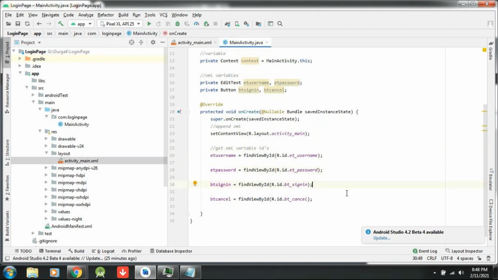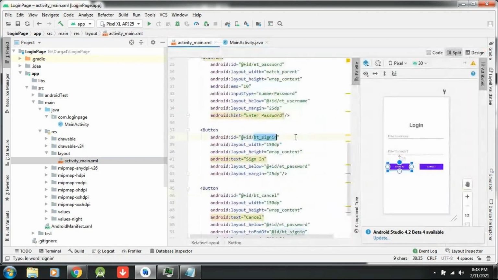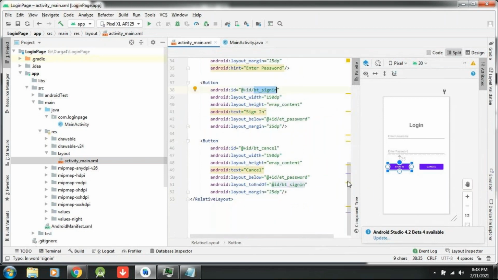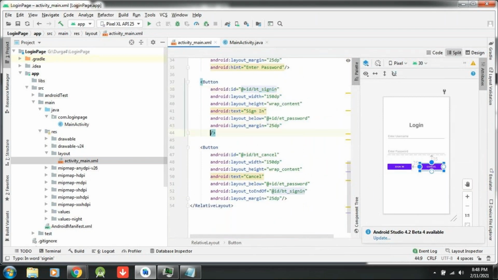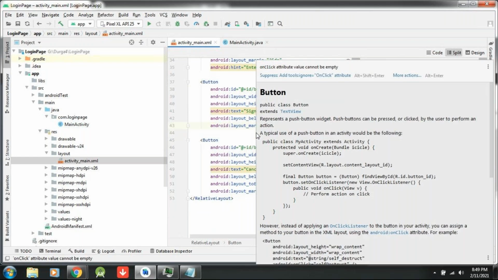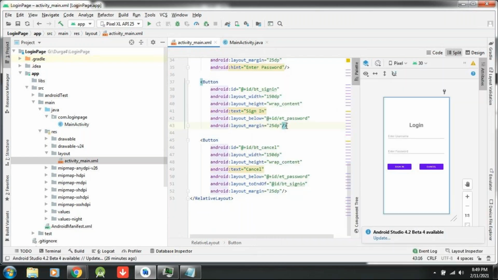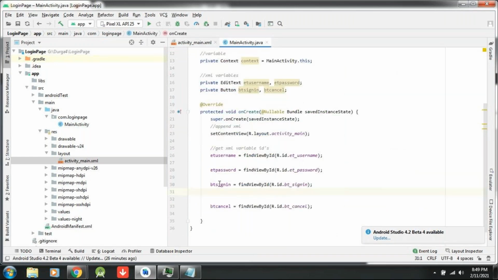Okay, for the sign in button, if he would like to click on it, yesterday in XML, for the button I wrote onClick. For the button itself I have written onClick. Today it is not mandatory to write it, because what I told yesterday is not at all suggestible in real time. So instead of writing onClick in the XML, here itself I am writing.